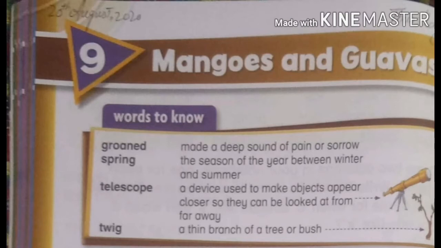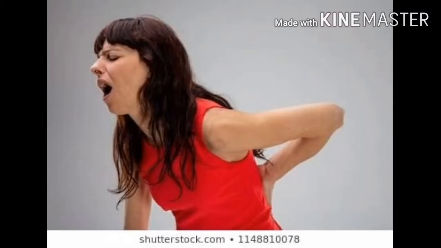First of all, I'll explain the meanings of these words. The very first word is groaned. Groaned: made a deep sound of pain or sorrow. Groaned means made a deep sound showing great pain or unhappiness. As you can see in this picture, this lady is groaning with pain.